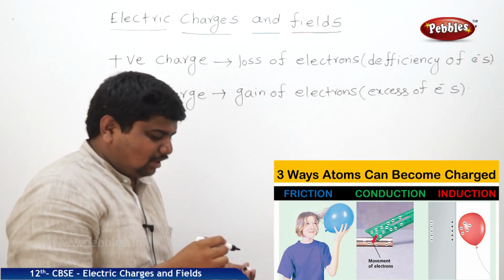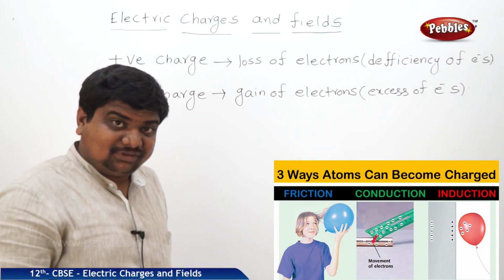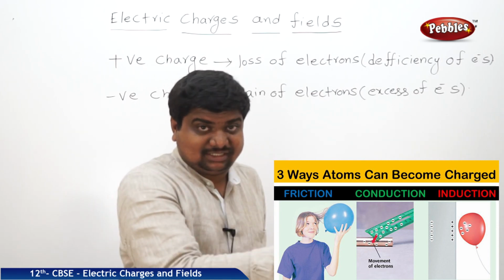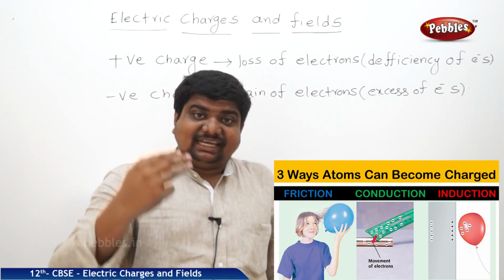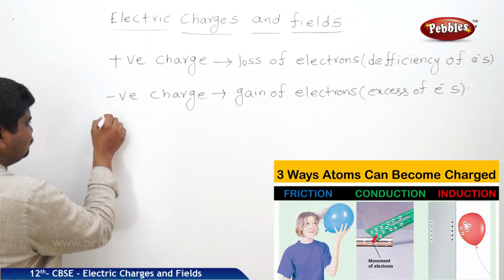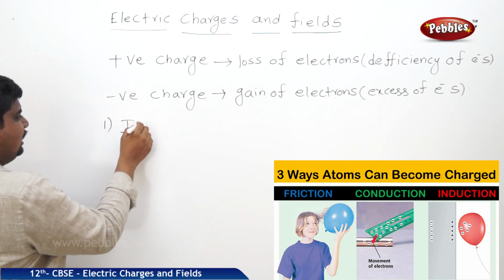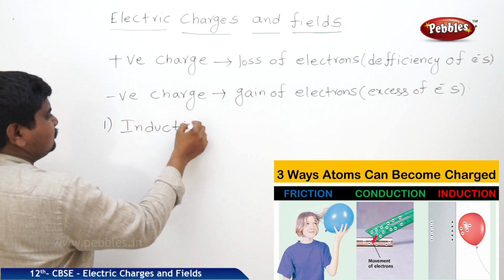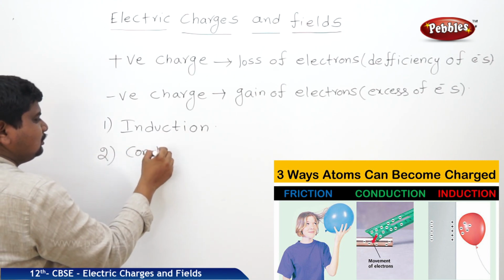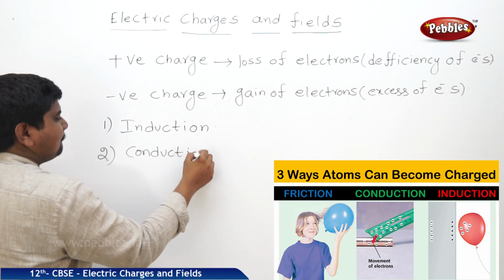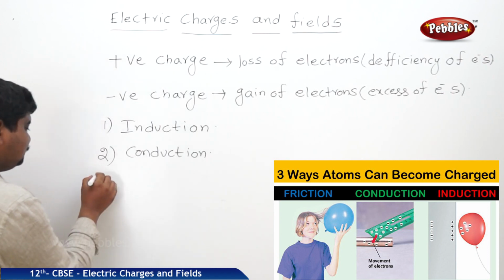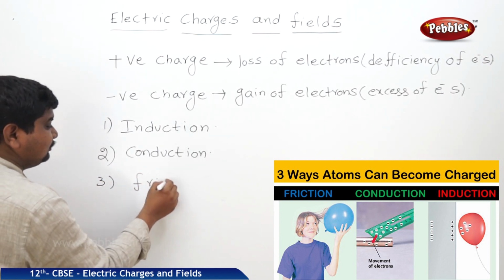How will electrons or any charged particles transfer from one body to another, or one atom to another atom, or one substance to another substance? There are three different ways of charging a body. First one induction, second one conduction, third one friction.